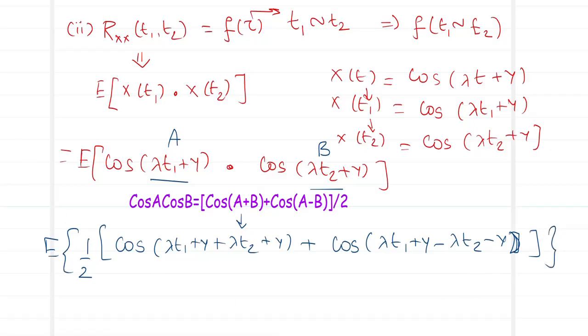Now moving on, what do we know about the expected value of the half? This is going to be a constant, so this half comes outside. Let me split it into two terms.